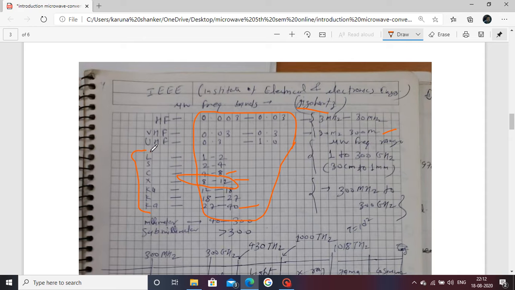Note these bands and their ranges. Also, the millimeter range is 40 to 300 gigahertz, and some millimeter greater than 300. Okay, the IEEE band. Note down this point and their ranges. Some books also use 1 to 300 gigahertz as the microwave frequency range, in terms of wavelength 30 cm to 1 mm. Note that here we always use 300 megahertz to 300 gigahertz as the microwave frequency range.